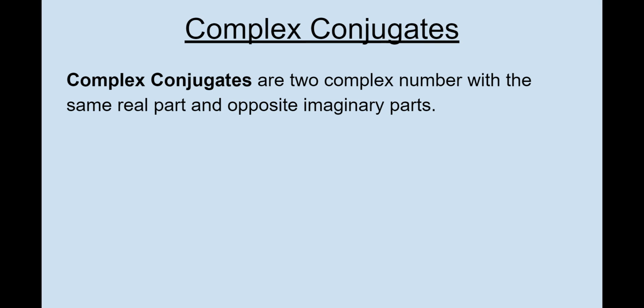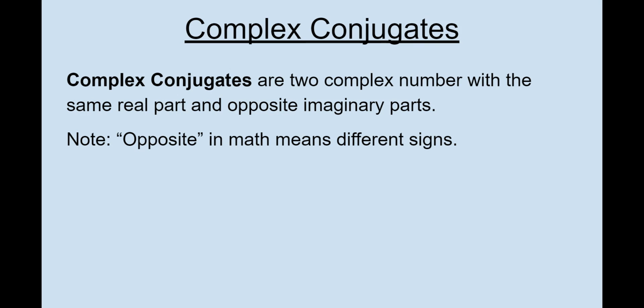Okay, so now another part we're going to talk about is called complex conjugates. Remember that a complex number is just a + bi. Well, a complex conjugate has the exact same real part, but the opposite imaginary part. And remember, in math, opposite means different sign. So if I had 1 + 3i, the complex conjugate is 1 - 3i.